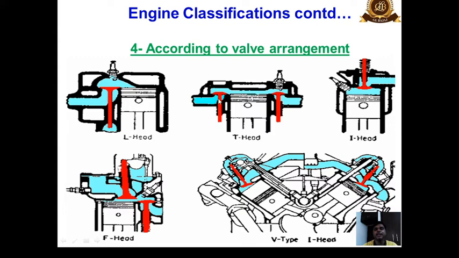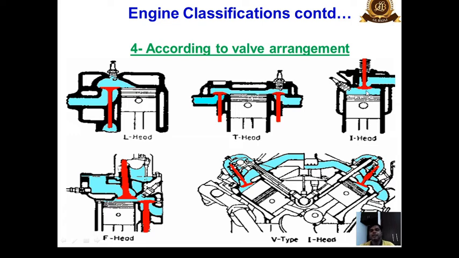T head engines, in which we can see that this forms a letter T. In this case, the inlet valve and exhaust valve are separated from each other. They are apart from each other and they are on opposite sides of the cylinder. This is on one side, this is on the other side. Okay, so they are forming a letter T. The head is forming a letter like T, so it is called T head arrangement.